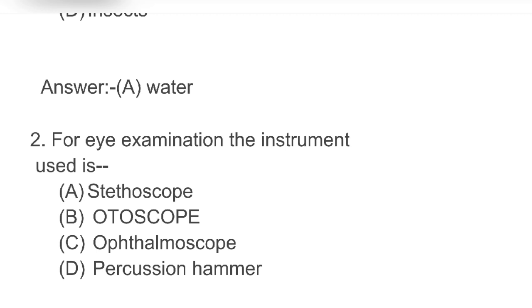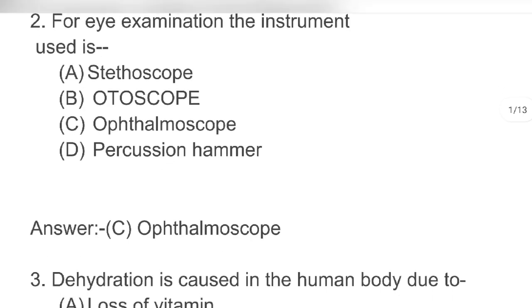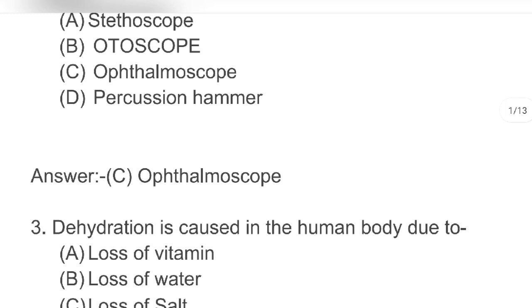Next, for eye examination, the instrument used is A. Stethoscope B. Otoscope C. Ophthalmoscope D. Percussion hammer. Answer C. Ophthalmoscope.